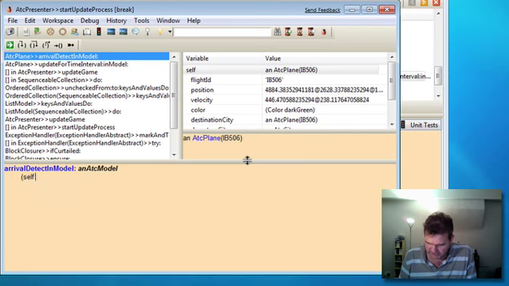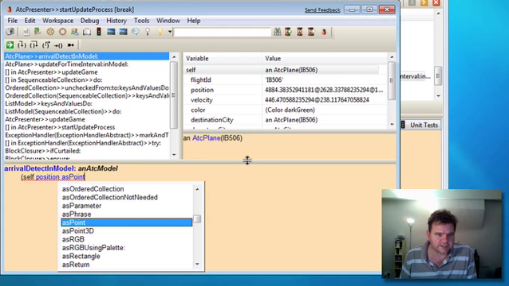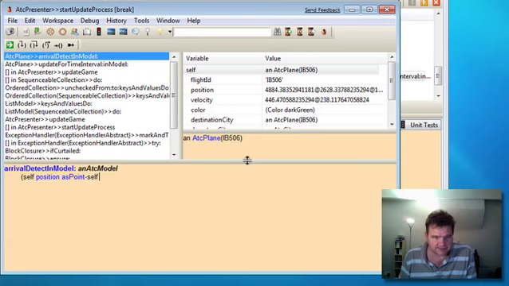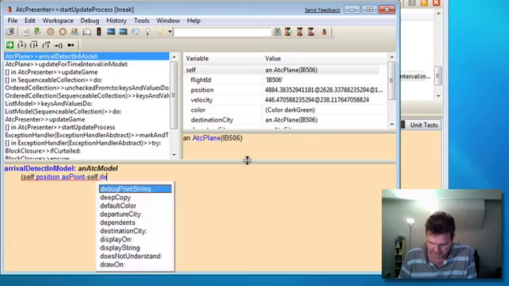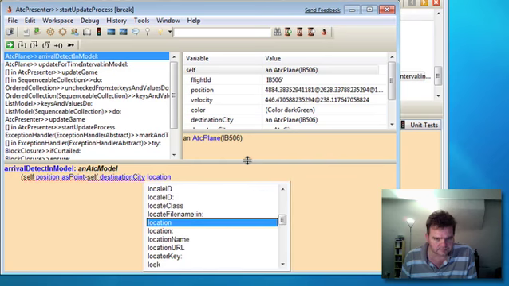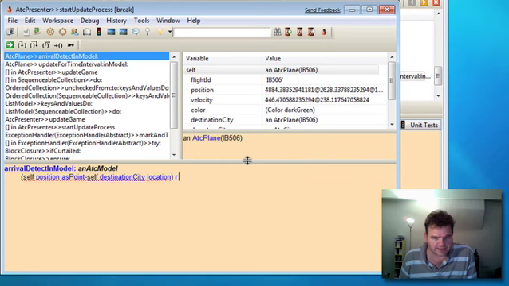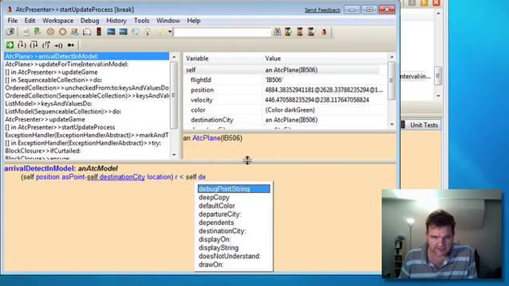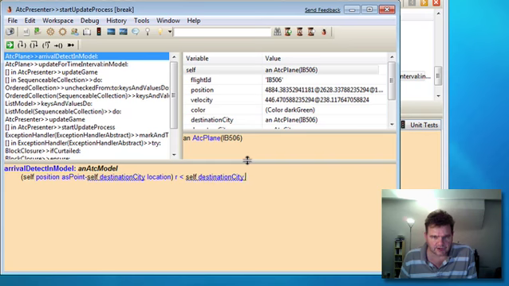So we'll take our position, convert it to a 2D point rather than the 3D point to ignore the height, and we'll subtract the destination city's location, and then we will compare that with the destination city's radius.